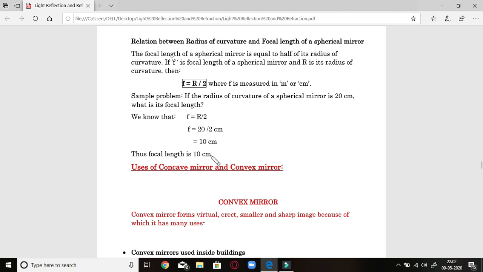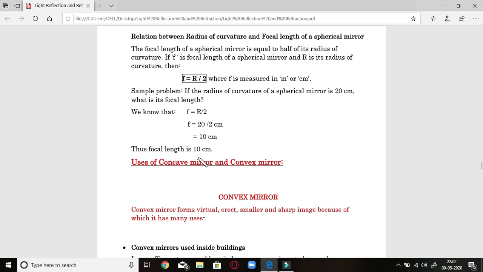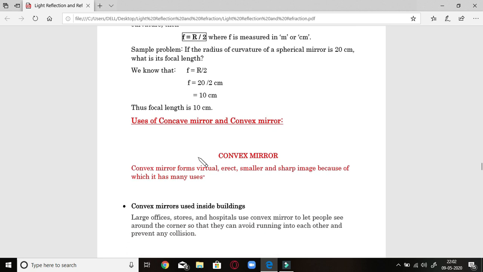So you can easily see. Students, there is a significance to the focal length being 10 centimeter, meaning plus 10 centimeter. This plus sign is given when the focus is on the right hand side of the mirror, and it is a convex mirror because the focus is on the right hand side. And if the focal length is minus 10 centimeter, then it means that it is a concave mirror because the focal length is negative. So focal length is used to determine the nature of the mirror, whether it is a concave mirror or a convex mirror.